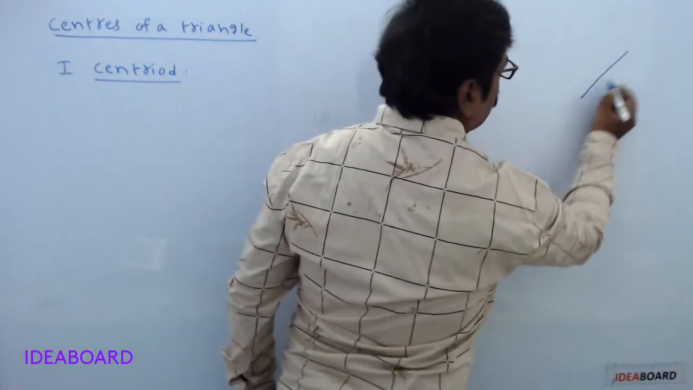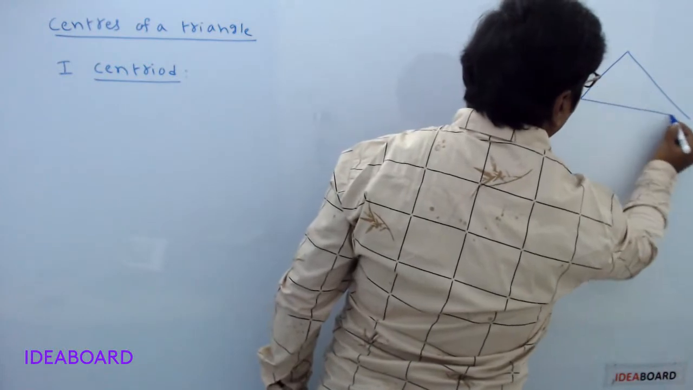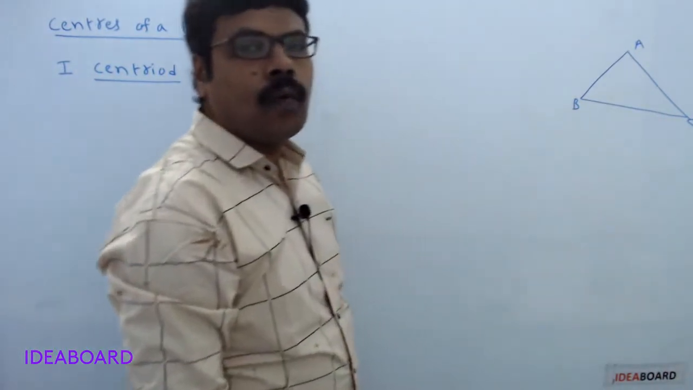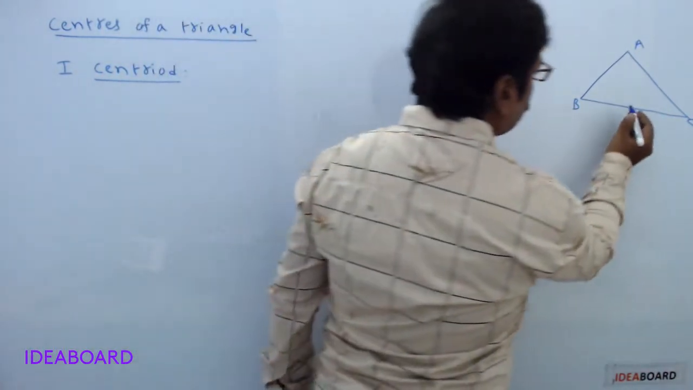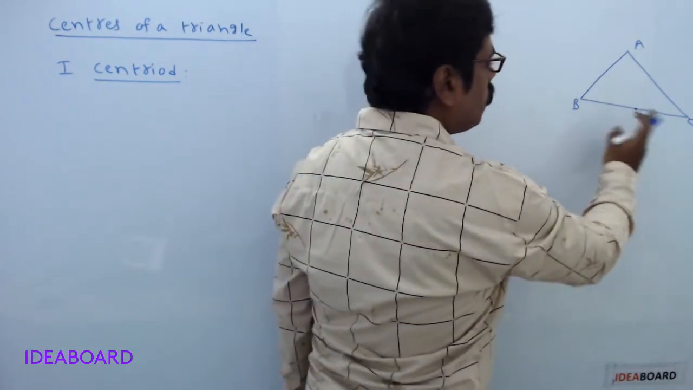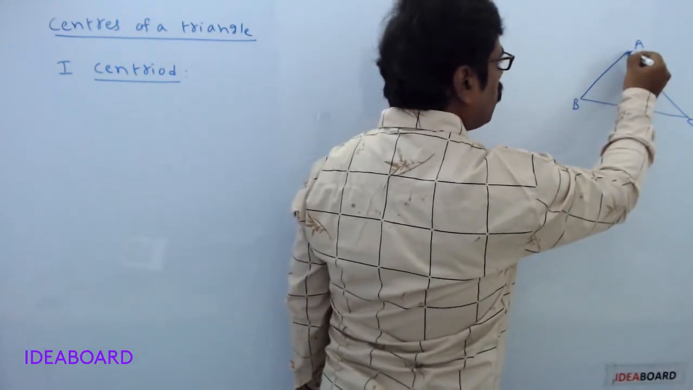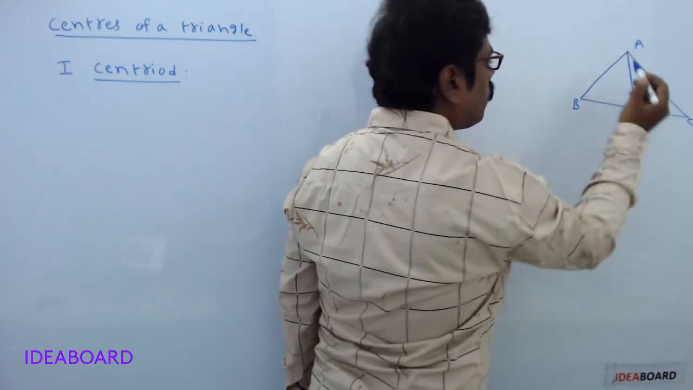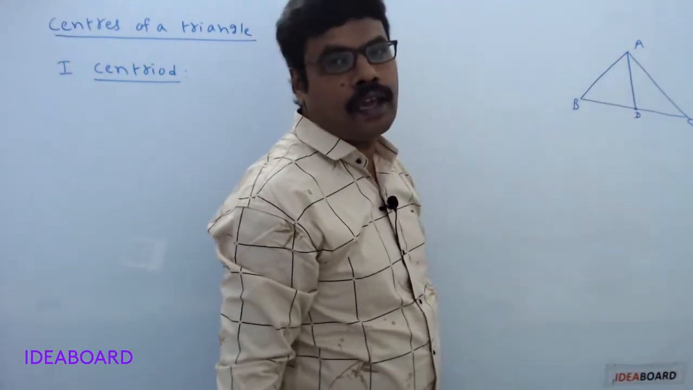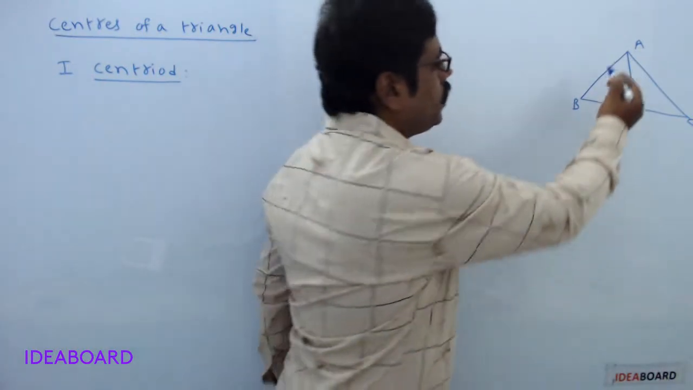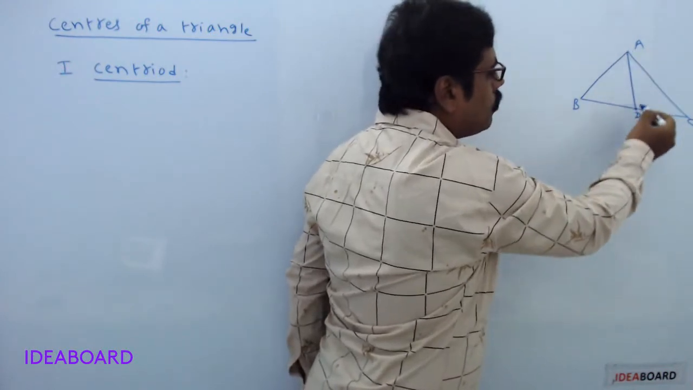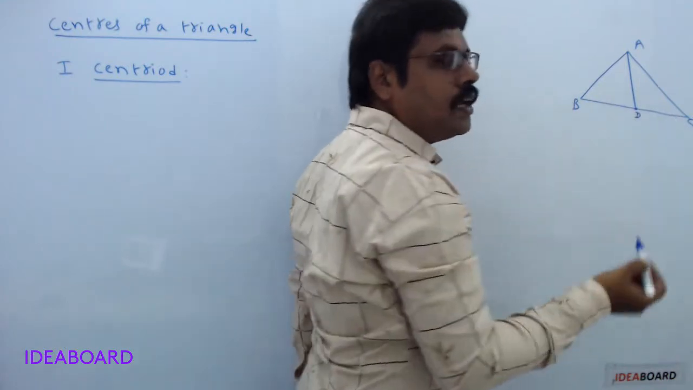Now take a triangle. A, B, C are the vertices of a triangle. Suppose D is the midpoint of the side BC. Now join the points A and D. Now this is called median passing through the vertex A. What is the definition of median? In a triangle, the line joining of any vertex to the midpoint of its opposite side is called median.